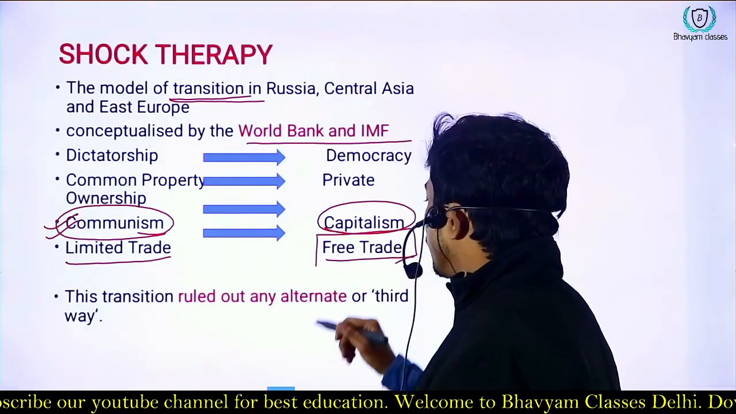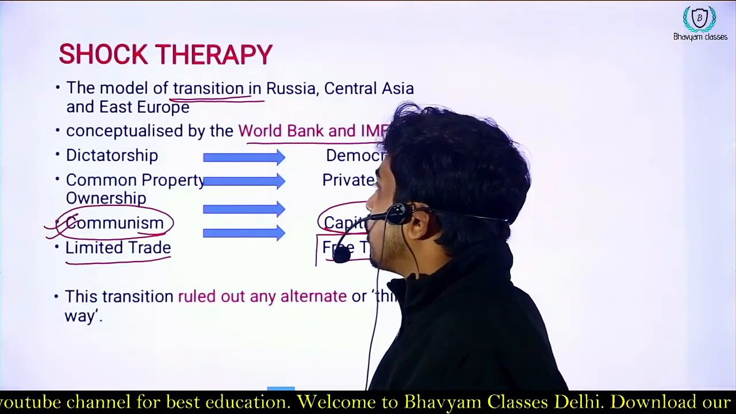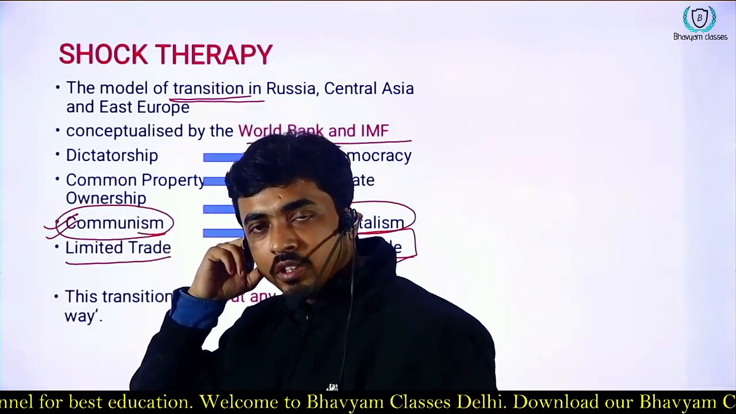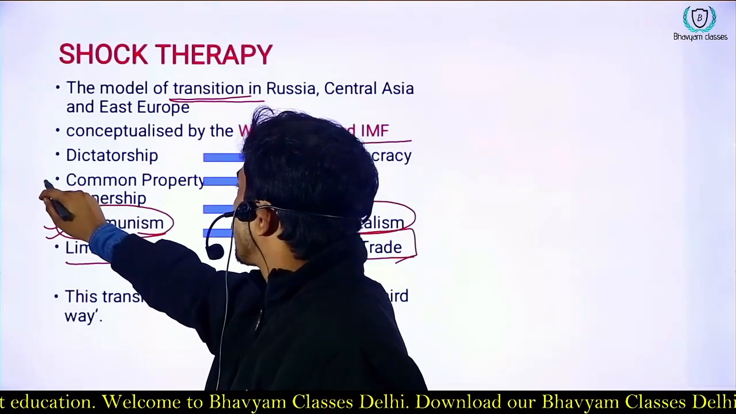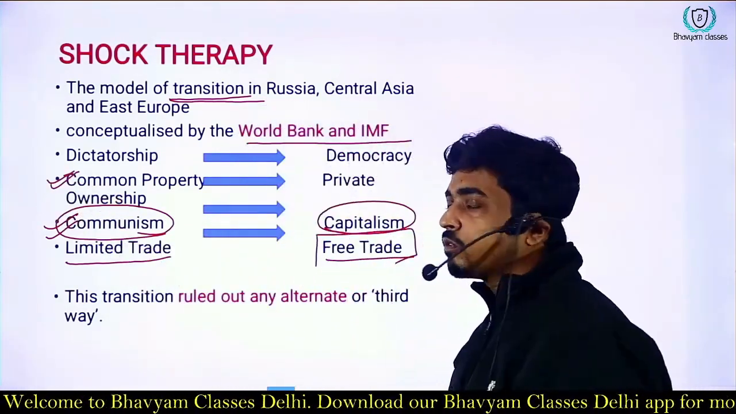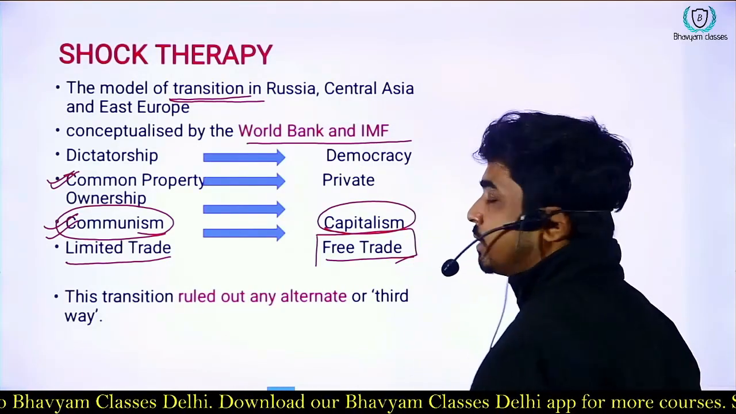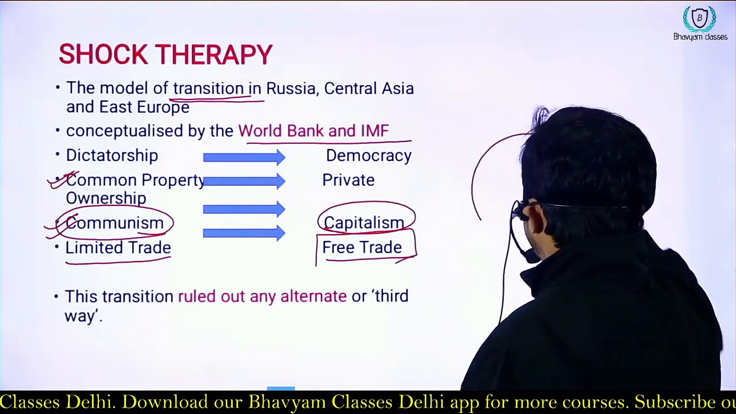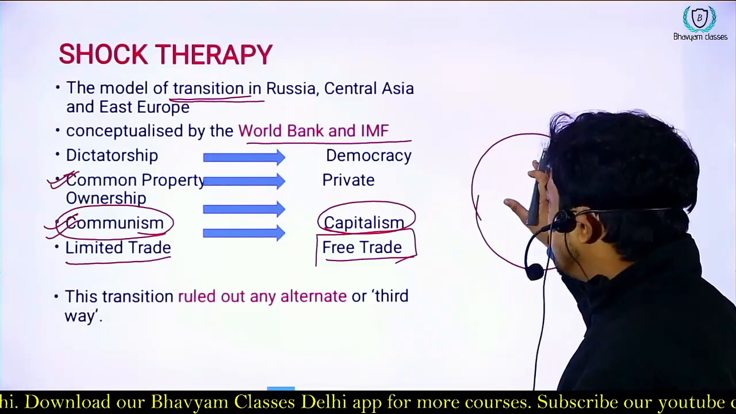So they have to now follow free trade. There is also the idea that the Soviet system was dominated by common property. What is the meaning of common property? That means they don't have private ownership. There will be land, and everybody is the owner of that land.